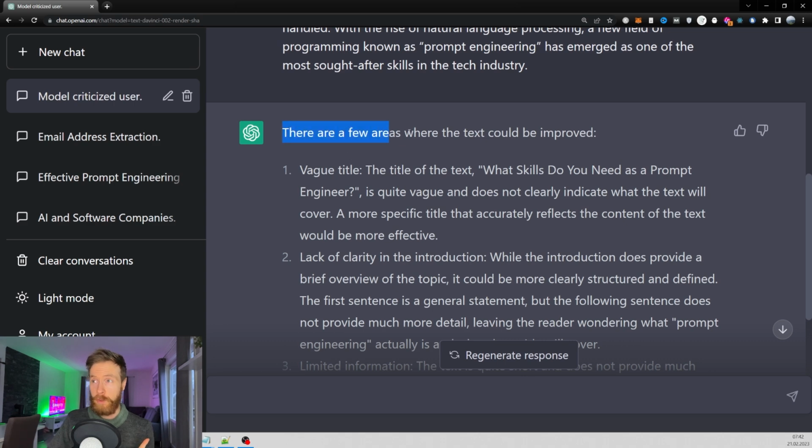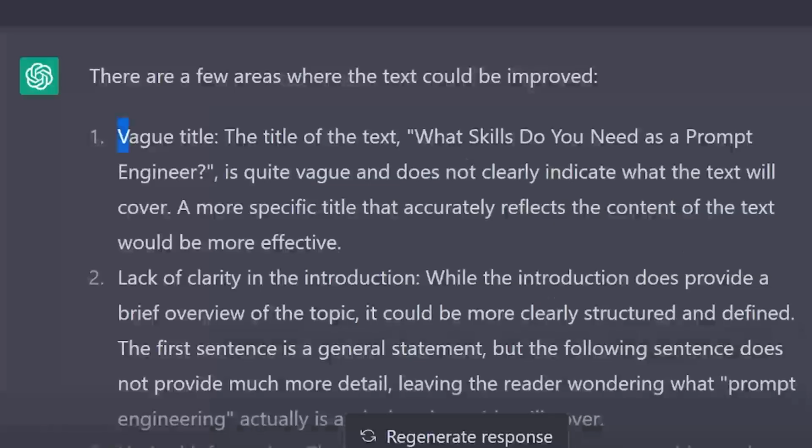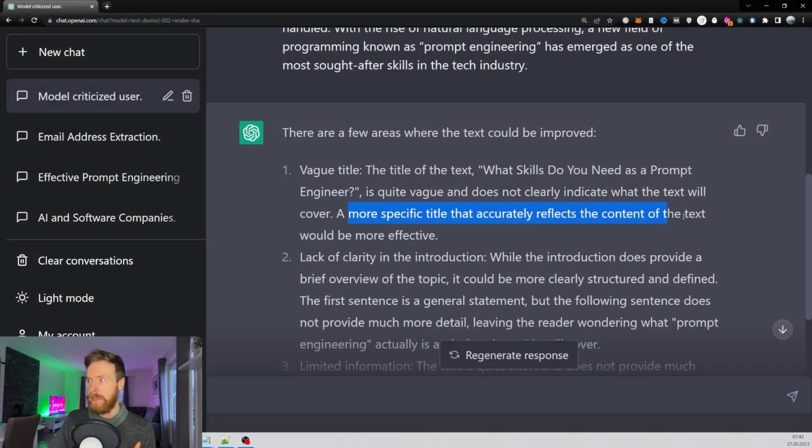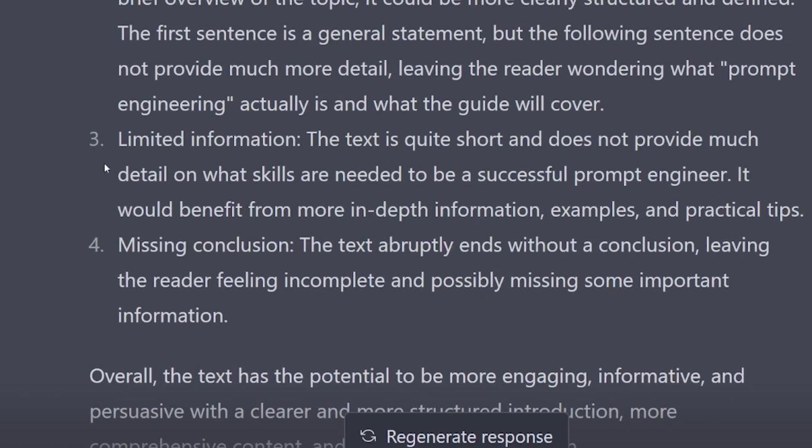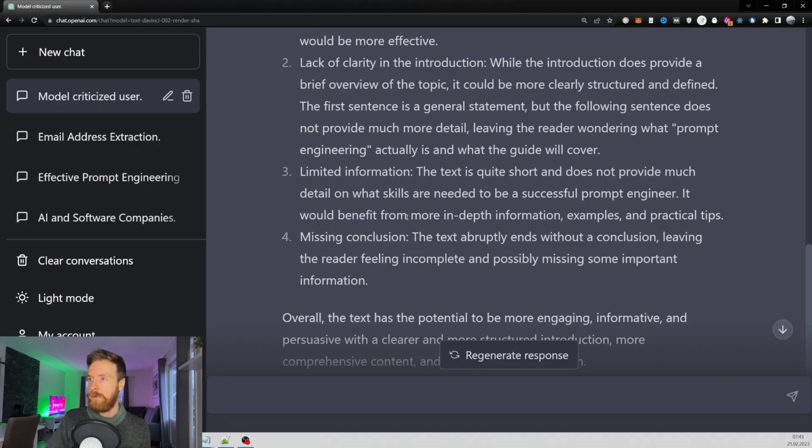There are a few areas in which the text could be improved. Vague title. The title, what skills do you need as a prompt engineer, is quite vague and does not clearly indicate what the text will cover. A more specific title that accurately reflects the content of the text will be more effective. Okay, so we got lack of clarity in the introduction. I don't even have an introduction to this, do I? Maybe I do, but okay, that's fine. We have limited information. The text is quite short and does not provide much detail on what skills are needed to be a successful prompt engineer. Okay, nice. It will benefit from more in-depth information, examples, and practical tips.